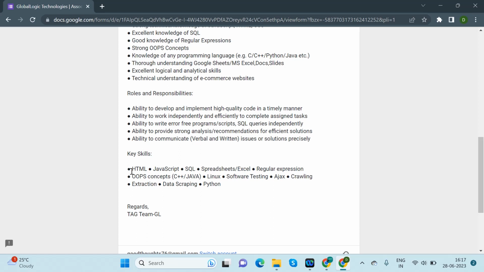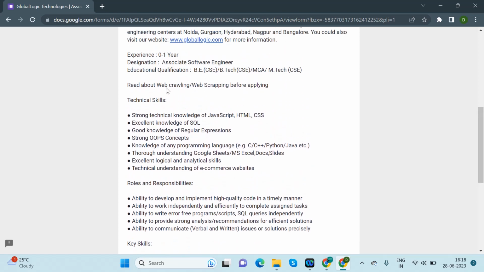Key skills: HTML, JavaScript, SQL, spreadsheet or Excel, regular expressions, OOPS concepts, which include Java or C++, then Linux, software testing, Ajax, crawling, extraction, data scraping, Python. It's not necessary that you should have all these key skills. If you have at least one key skill, either Java, HTML, CSS, JavaScript or SQL, then still you can apply. But what they have mentioned here is, before applying, please go through once what web crawling and web scraping are.